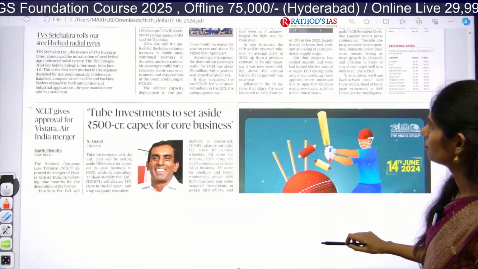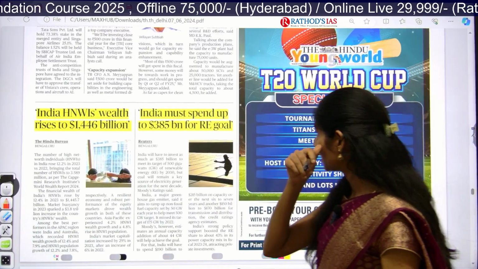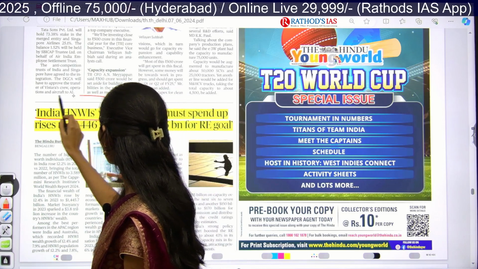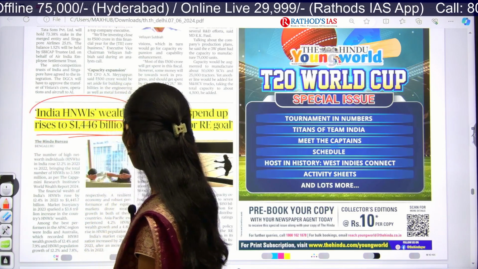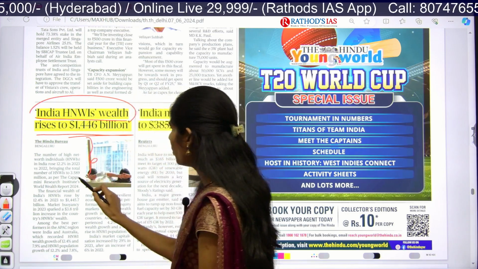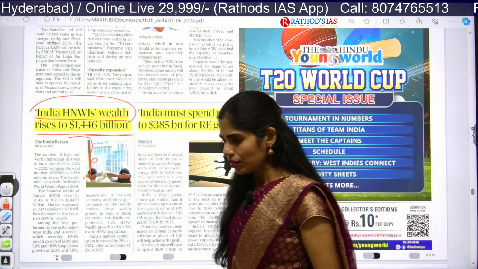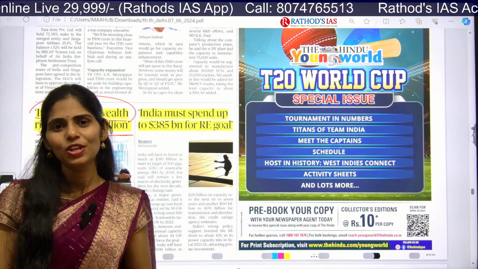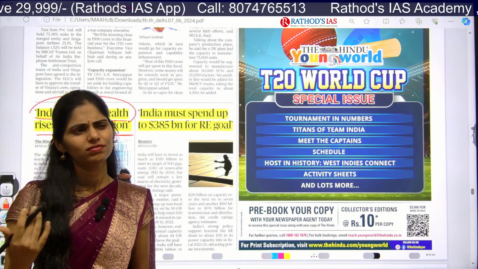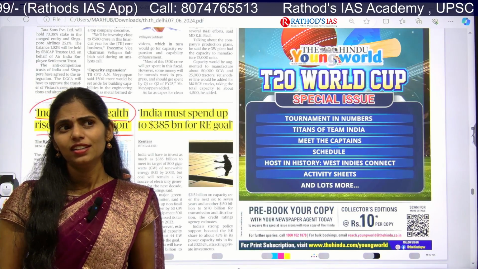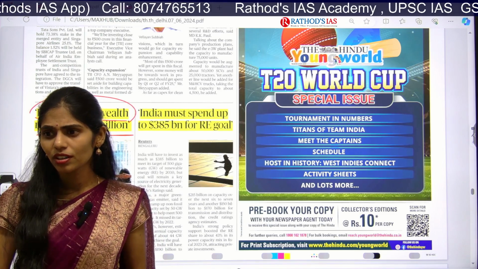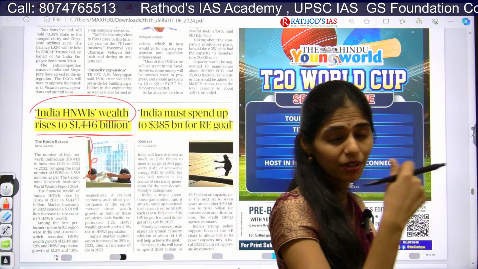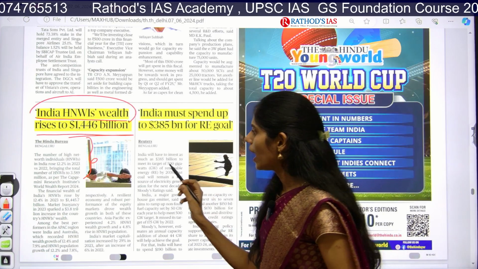Yeah, here there are many articles. This article says India's HNWIs' wealth rises to $1446 billion. Here it is talking about high net worth individuals. For example, in India, you might know about billionaires, millionaires, right? For example, Ambani, Adani. Recently for Anant Ambani's wedding, how much did he spend? How many crore? He spent a lot of money just for the wedding event, even the pre-wedding event, like that. So here you have to know about this data.